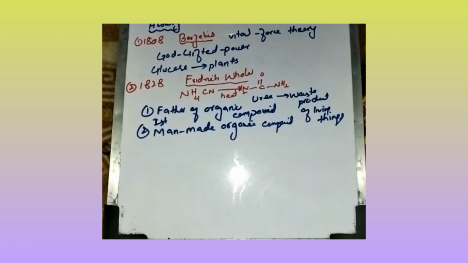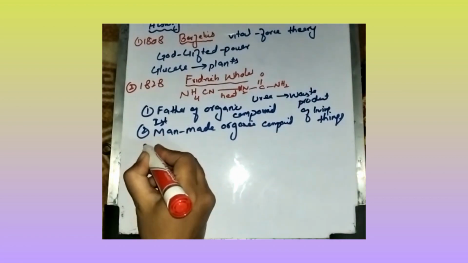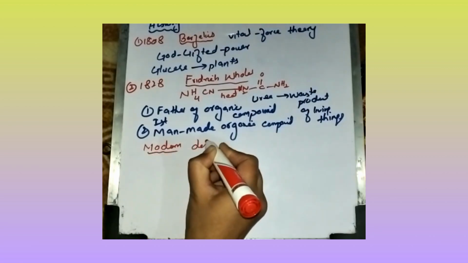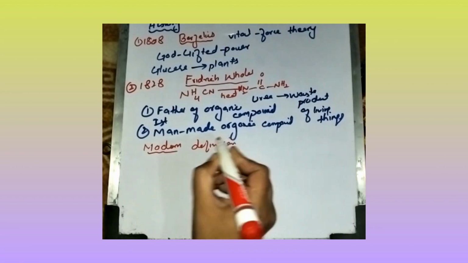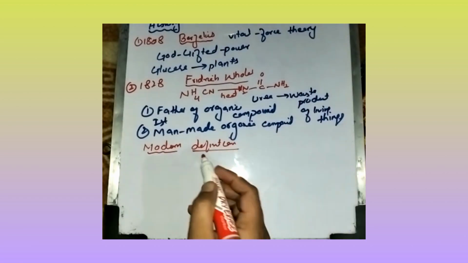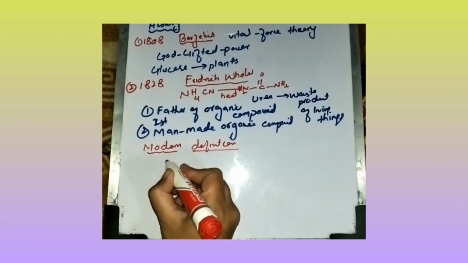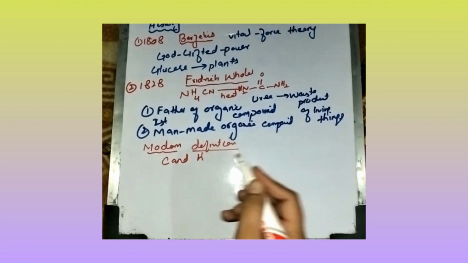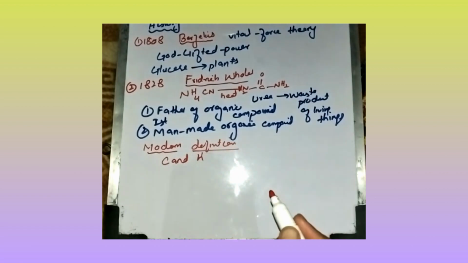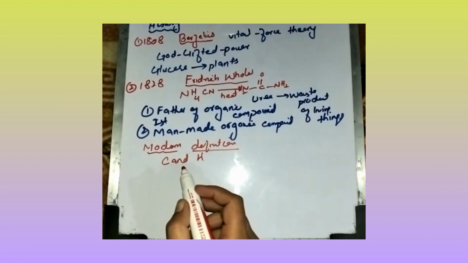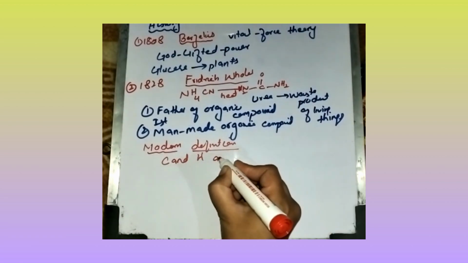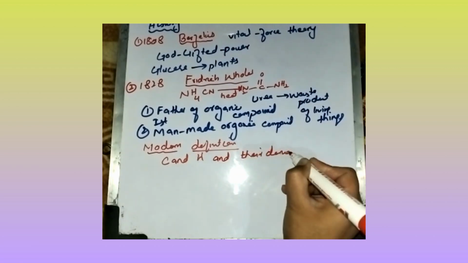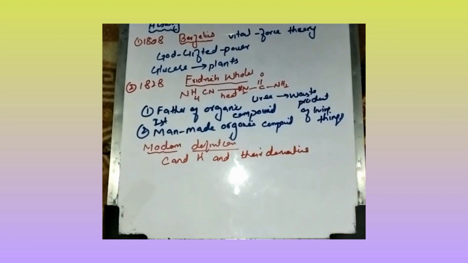So now the modern definition of organic chemistry is compounds of carbon and hydrogen. Organic chemistry is the branch of chemistry in which we study the compounds of carbon and hydrogen and their derivatives.